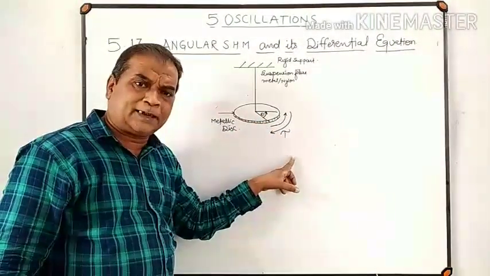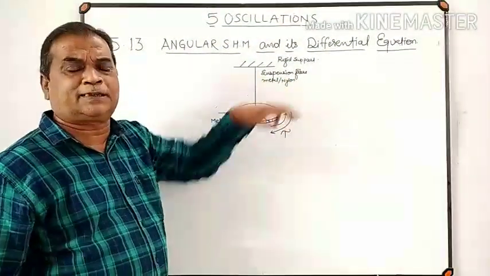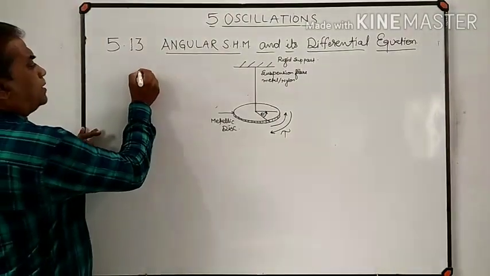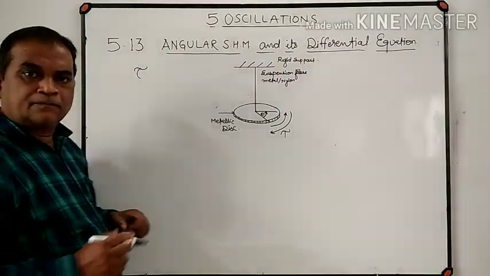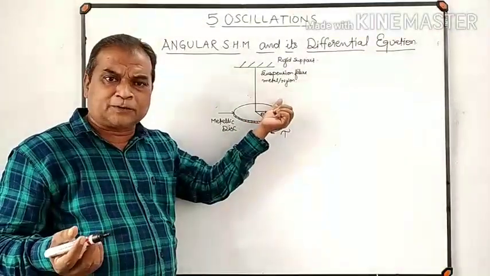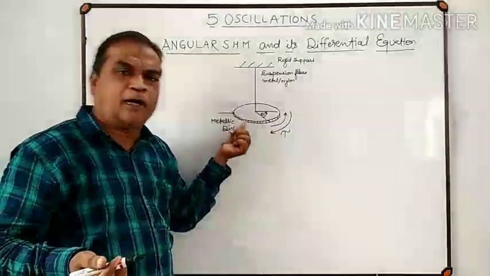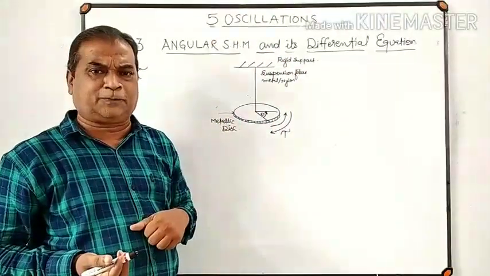Who is exerting this restoring torque? The restoring torque is exerted by the suspension fiber on the disc, and this restoring torque depends on angular displacement. Restoring torque acts in a direction opposite to that of angular displacement.